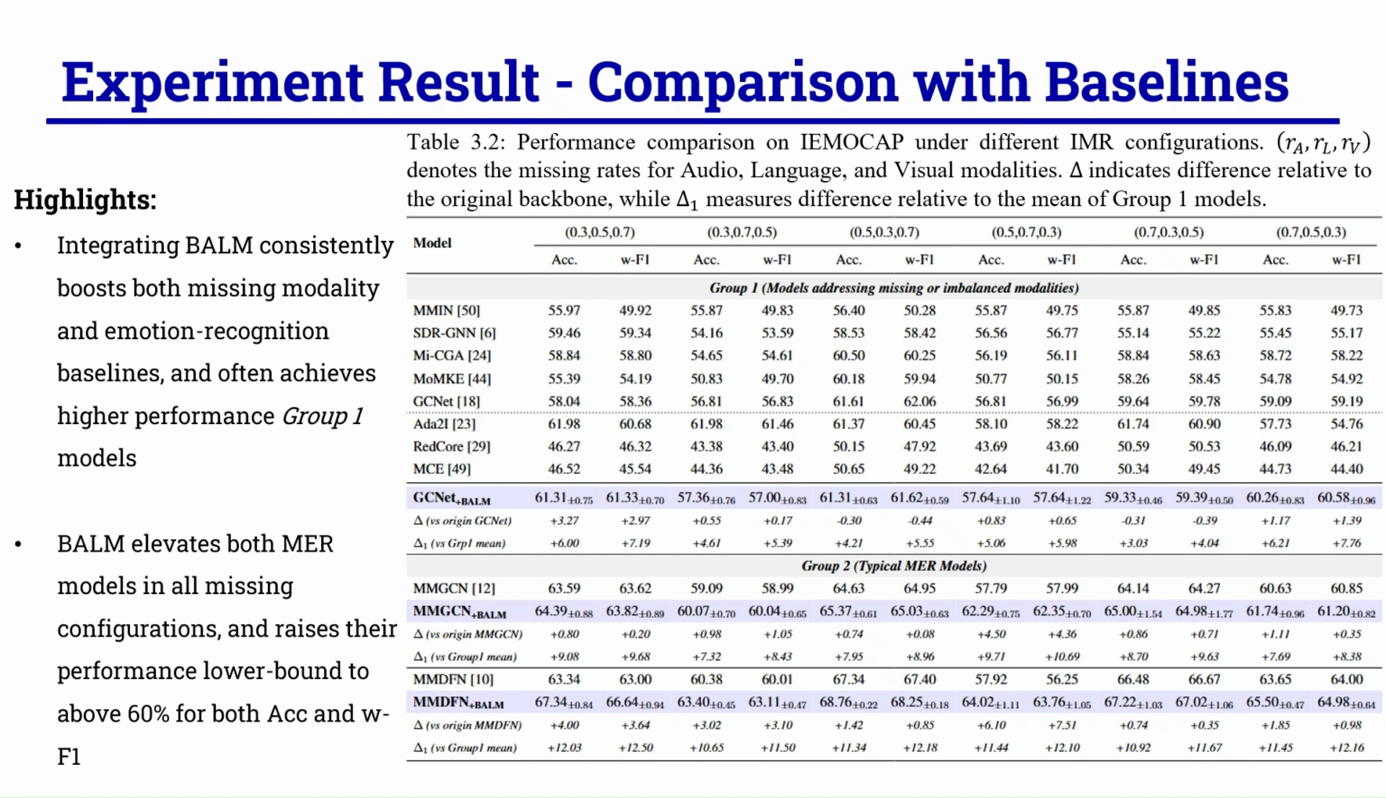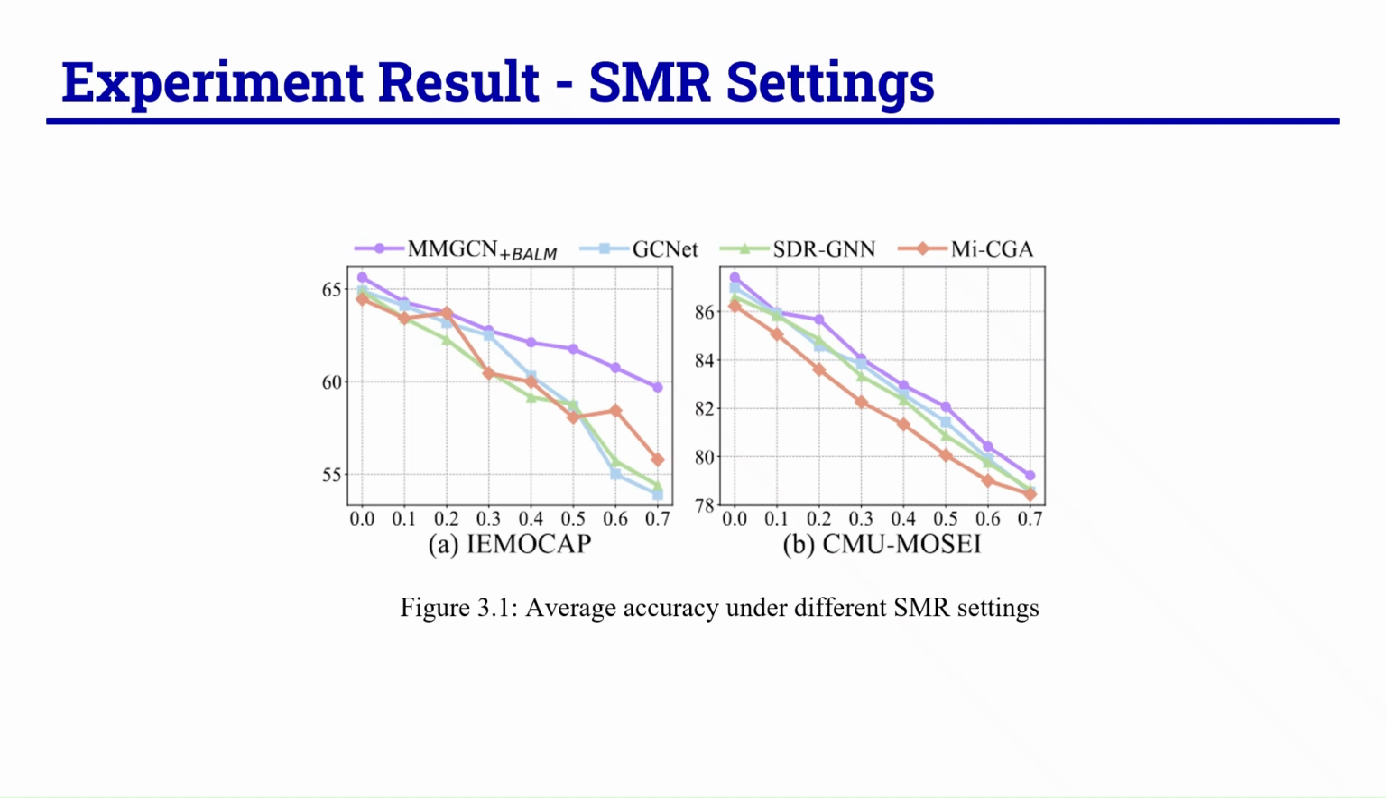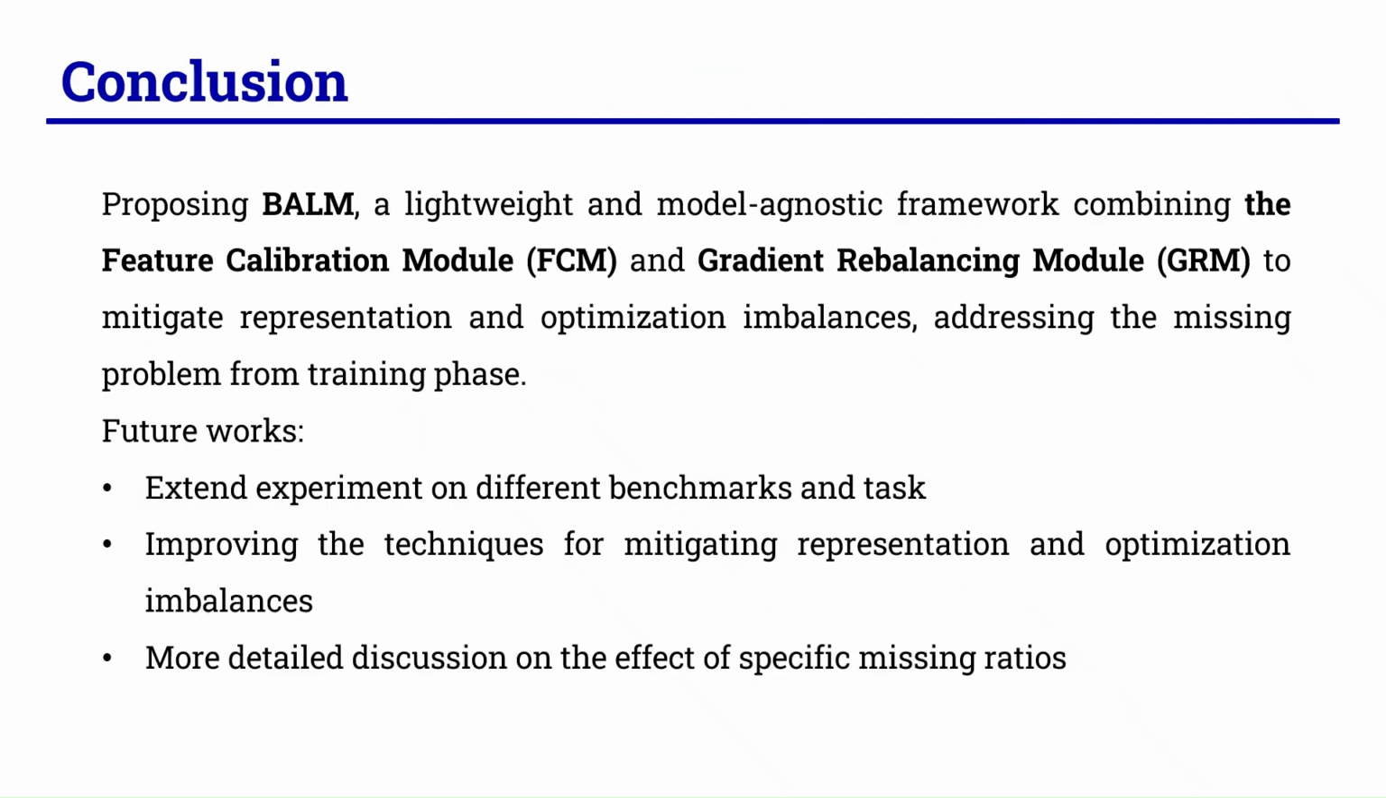On IEMOCAP, our method clearly elevates the performance of the integrated backbones and raises their performance lower bound to above 60% score for both accuracy and weighted F1. You can also see the performance lift on CMU-MOSI. We also evaluate shared missing rate configurations to prove that our method works on both types of missing modality configuration and therefore it is effective in addressing incomplete multimodal learning in general. Our ablation study also showed that both modules fulfill their balancing goal.